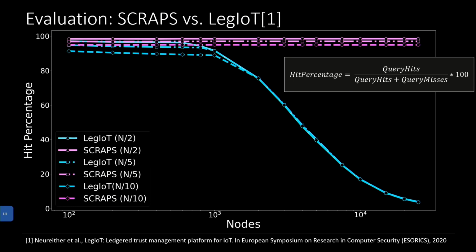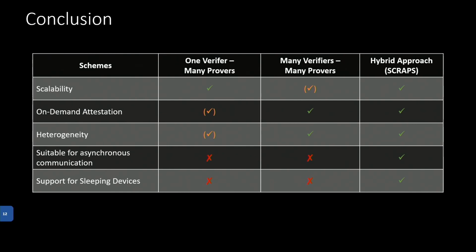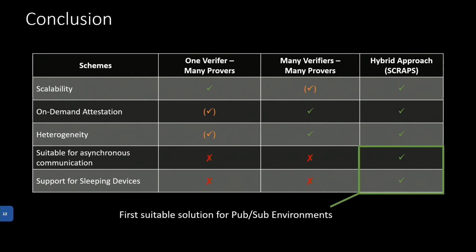To wrap things up, we have to look at what we achieved. First of all, we were able to create a hybrid collaborative remote attestation scheme by merging the previous ones, which allows us to get the benefits of the individual remote attestation categories, while not sticking to the limitations of the previous ones. And also with our ProxyVerifier smart contract, we were able to create the first solution suitable for pub/sub environments.